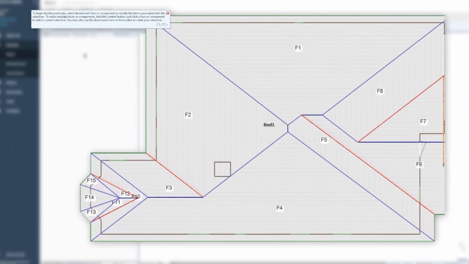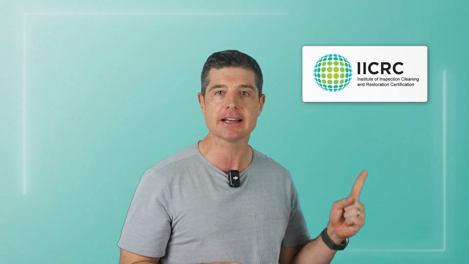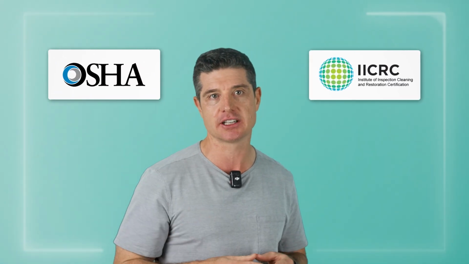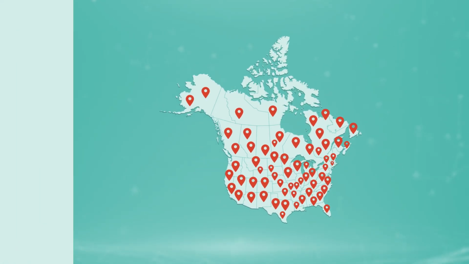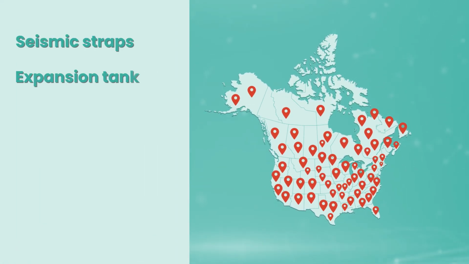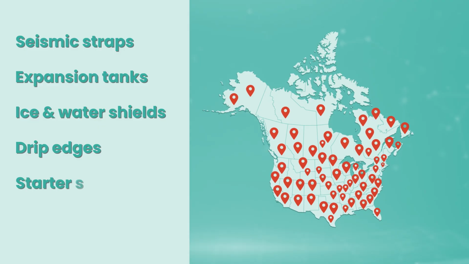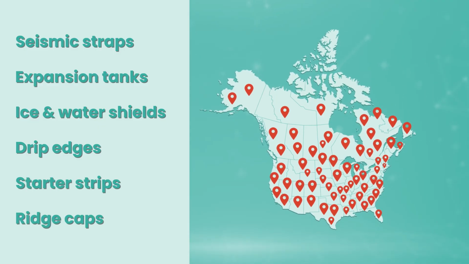They wanted an unbiased take on when an estimate's size, complexity, or coordination required O&P. They wanted Sketch responsive guidance. They wanted alerts that applied IICRC and OSHA standards. They wanted regional code upgrade guidance relative to seismic straps, expansion tanks, ice and water shields, drip edges, starter strips, ridge caps. Ultimately, they wanted an agentic AI solution with an action quotient.